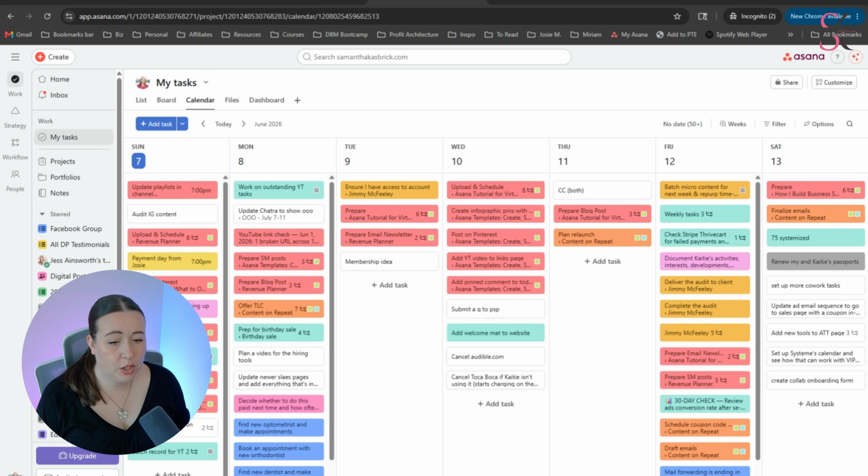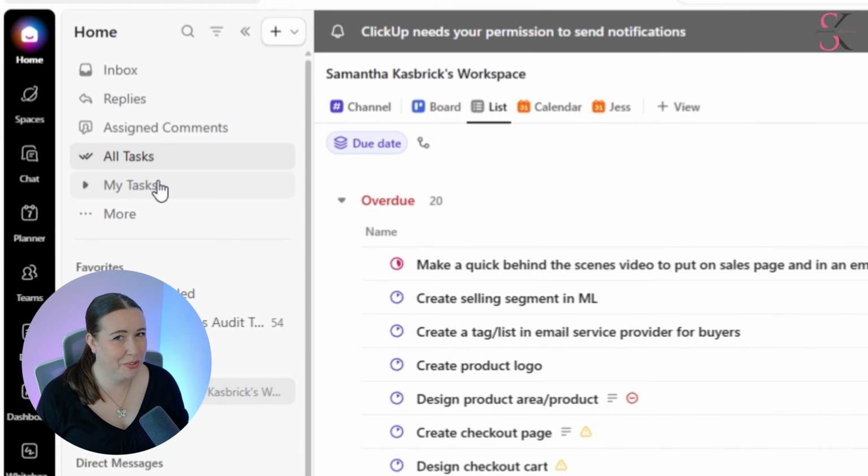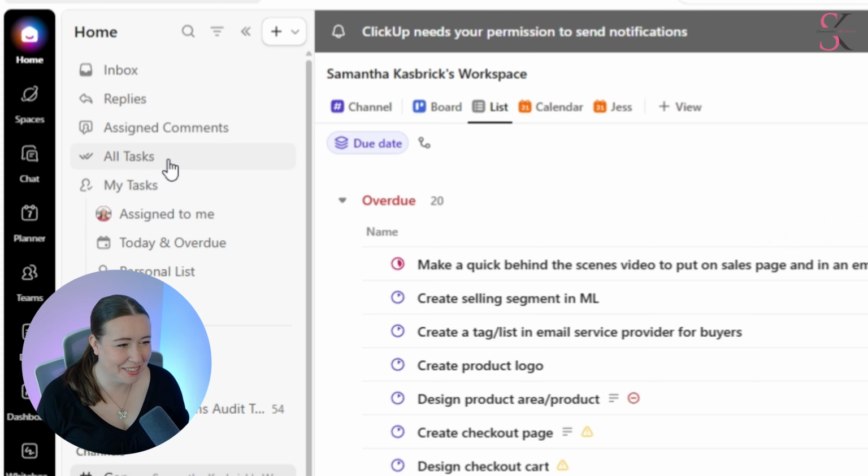Now, it took me a lot of playing around, but I did find a way to make this work in ClickUp. It just takes some customizing. So if you want a My Tasks calendar view in ClickUp, like you can do in Asana, like I prefer to see mine, then the closest thing I found is using all tasks, not to be confused with their My Tasks. It's honestly not the same as Asana's My Tasks.